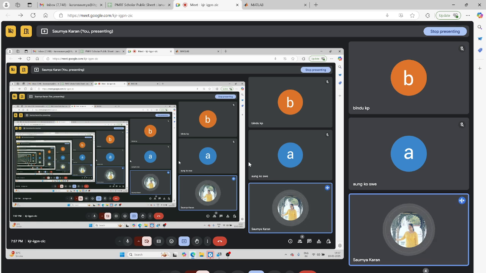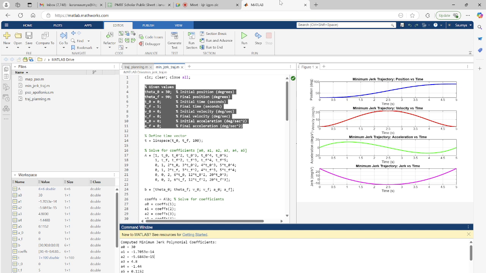And yeah, one more thing. Whatever I did, this is not in the MATLAB app that I have, because currently I'm not in my campus, and I'm not able to access my original MATLAB. So what I've done, I've used MATLAB online. I've logged in, I wrote the code over here, and I'm showing you the results over here.